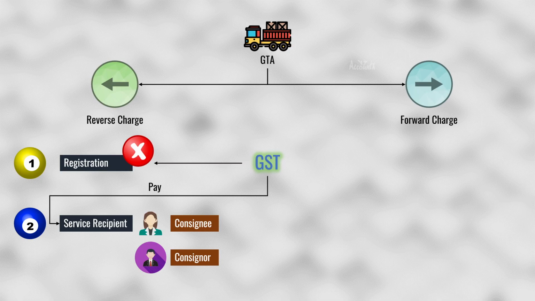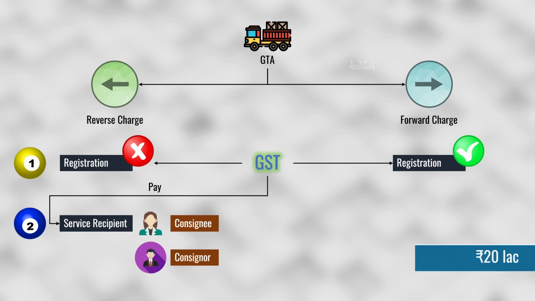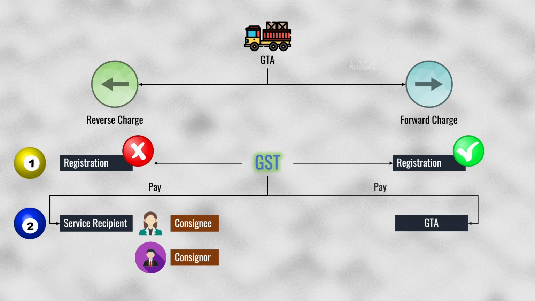Let's now talk about forward charge. If you opt for forward charge, then registration is compulsory for you once you cross the threshold limit. Usually threshold limit is 20 lakh. And being the service provider, that is being a GTA, you are required to pay GST. But this forward charge option is not a default option. So if you want to choose forward charge, then you have to specifically opt for it. We'll shortly understand how can you do that.